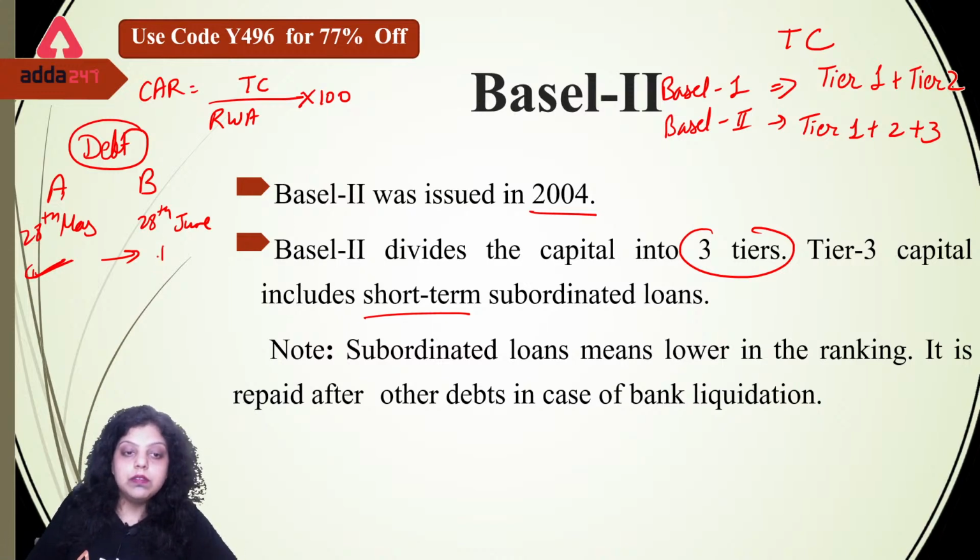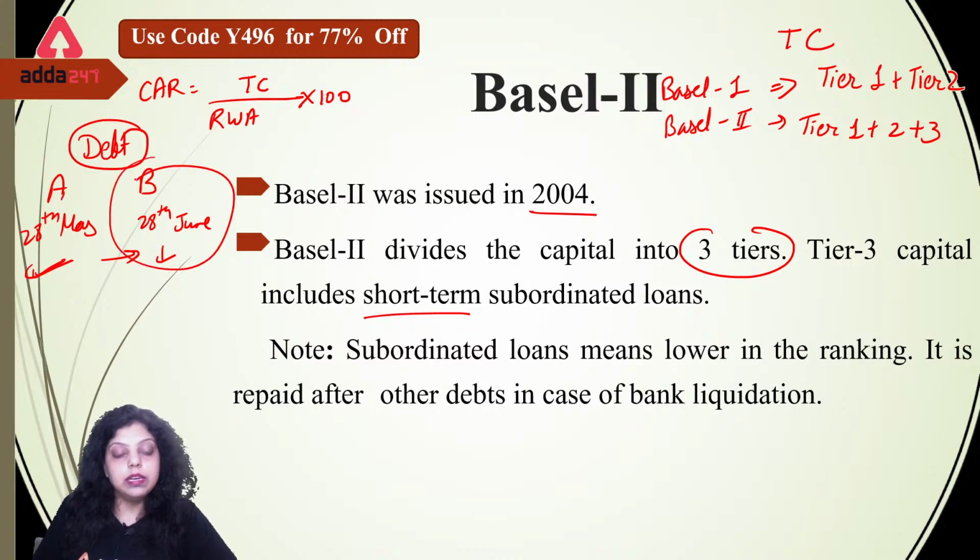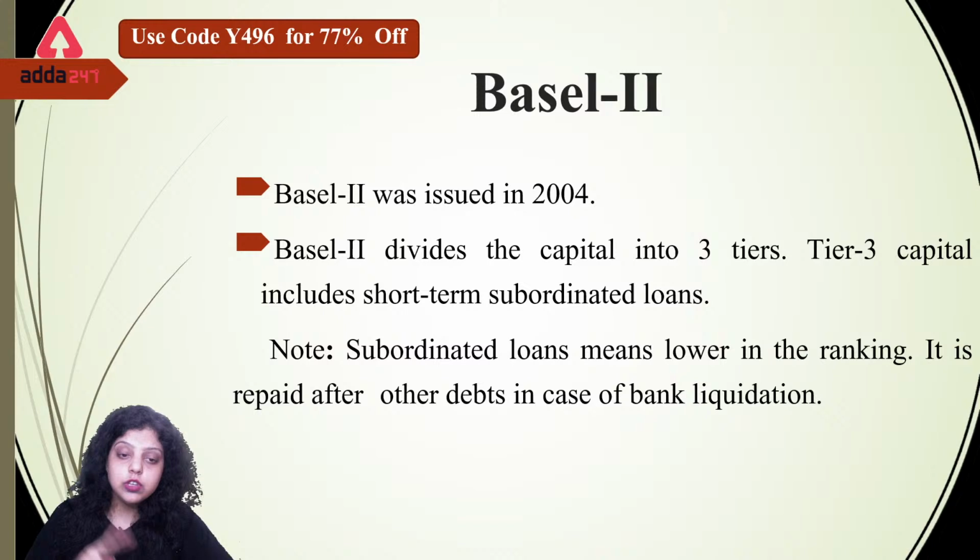Now this bond B will be known as subordinate debt, because this is the second liability of a bank, in which they have to pay the principal as well as the interest to the investor. Okay, so this will be known as your subordinate debt. And in Tier 3 capital, we have included the subordinate debt, but the short term subordinate debt will be included in it. Okay, so the capital adequacy ratio covers initially two types of capital, Tier 1 and Tier 2, then it includes Tier 3 capital also in Basel 2.